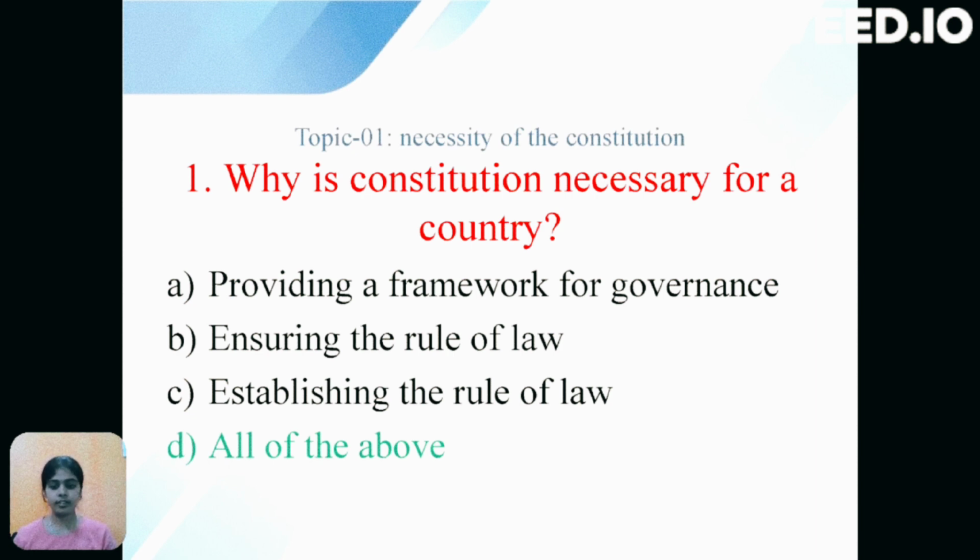Here, the first question is, why is a constitution necessary for a country? The options are: option A, providing a framework for governance; option B, ensuring the rule of law; option C, establishing the rule of law; option D, all of the above. The first option is ensured by the legislature, the second option is ensured by the judiciary, and the third option is ensured by the legislature. Hence, all the points are necessary. The correct option is D, that is all of the above.